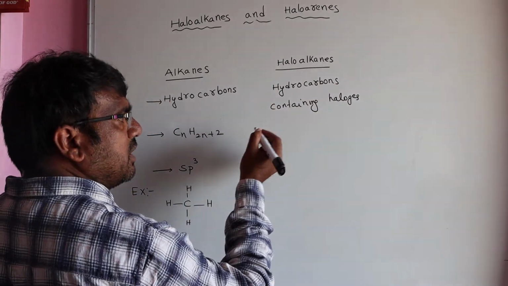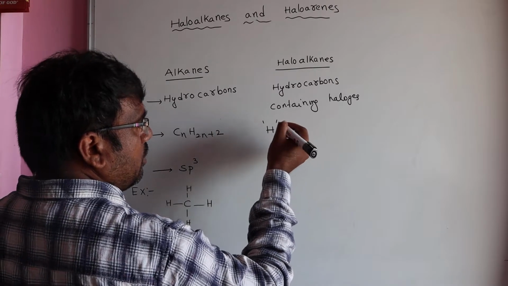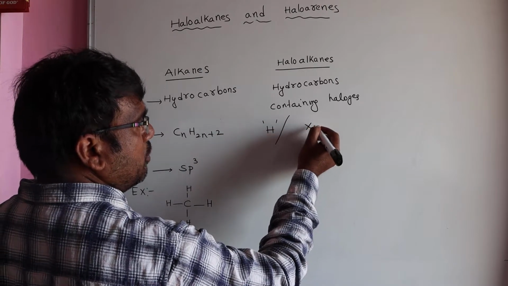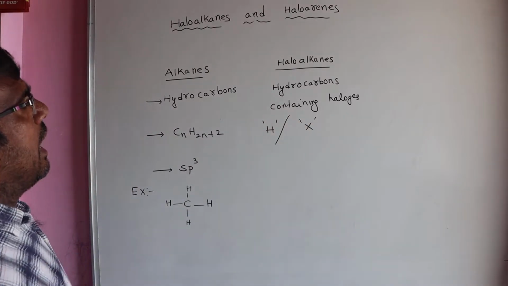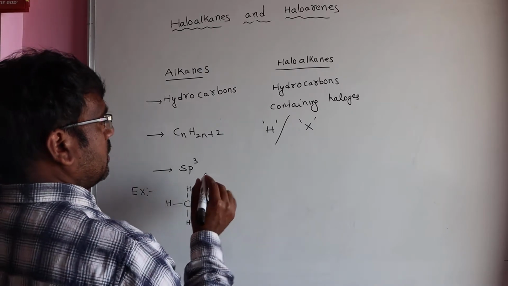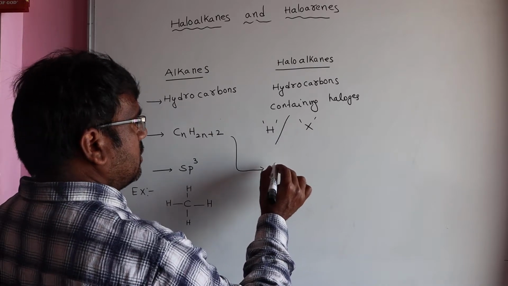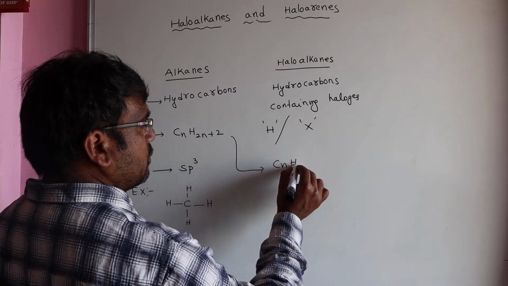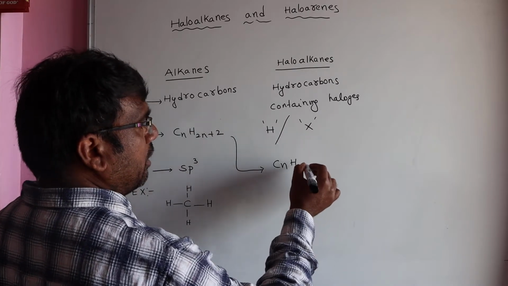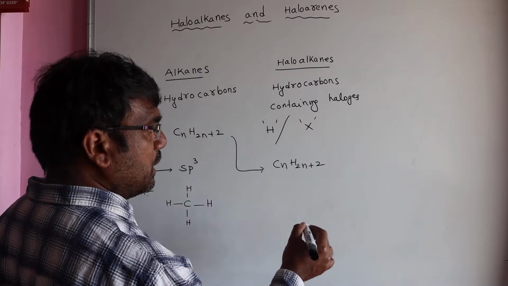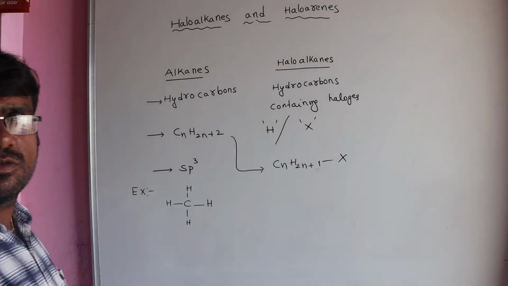In an aliphatic compound, when one hydrogen or two or more hydrogens are replaced by halogens, the formed compounds are called haloalkanes. The general formula: in an alkane, if one hydrogen is replaced by halogen, the formula is CnH2n+1X.